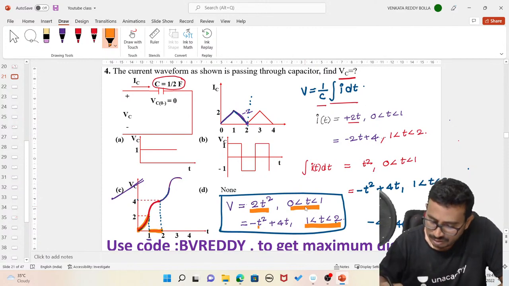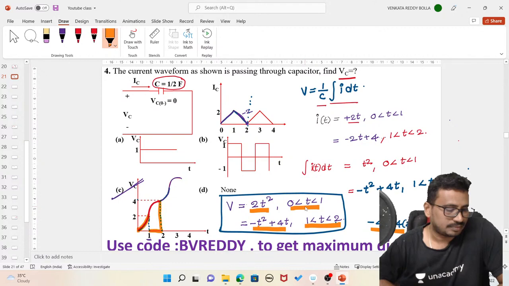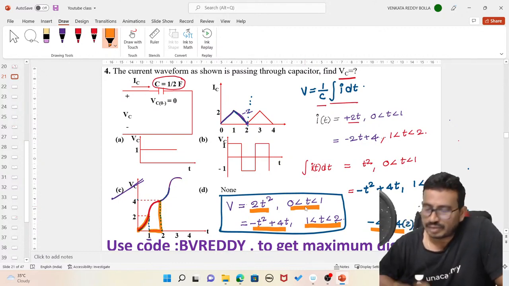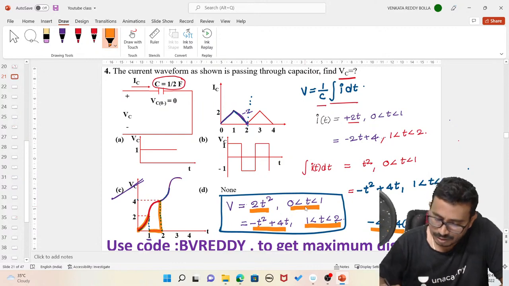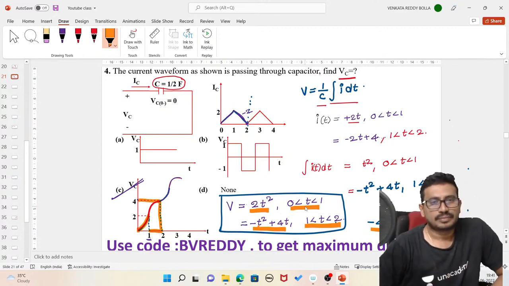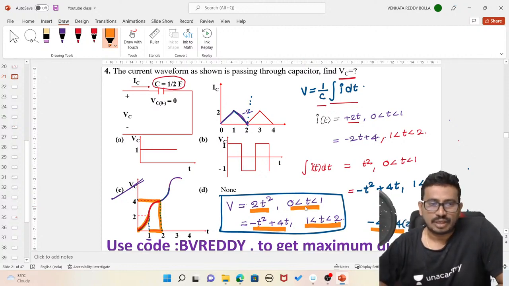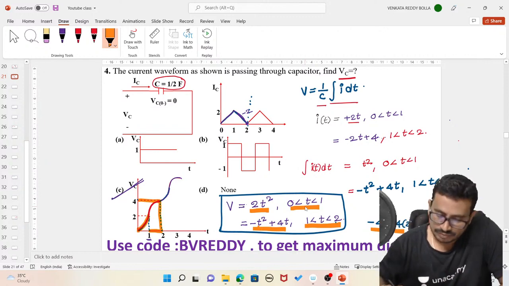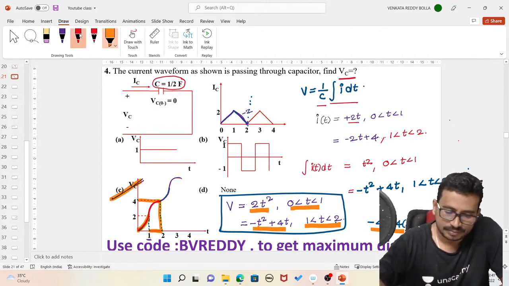Now at t is equal to 2, exactly at this location, how much is this value? Substitute t is equal to 2 in this equation. How much will we get? Minus 4 plus 4 into 2, we will get plus 4, will we get it or not? So that's why this value is plus 4. Isn't it? All of you tell me. So that's why option C.